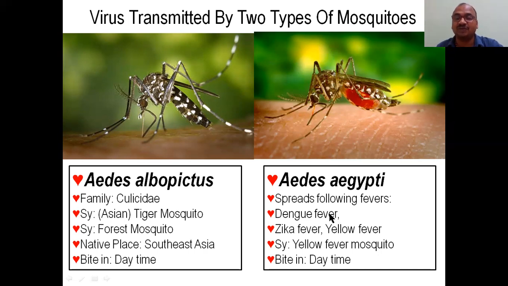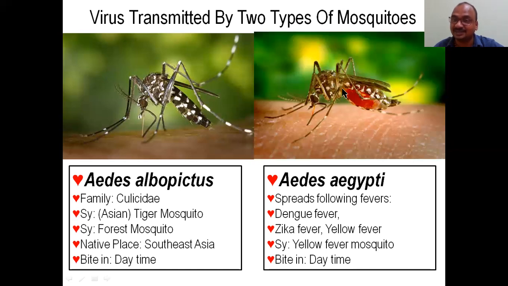Okay. It spreads the following fevers. This is very dangerous because it sucks the blood of the human being, not the mosquito's own blood. After suction, the human blood enters the stomach of the mosquito. Okay. Dengue fever. That's why this is also very important. Egypti is very dangerous. If it bites, our dead body will be there in Egypt. The Egypt pyramid consists of dead bodies. We know very well, I also know, that the Egypt pyramid consists of dead bodies.